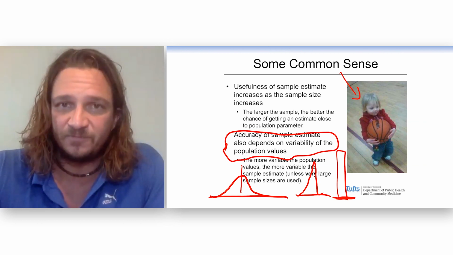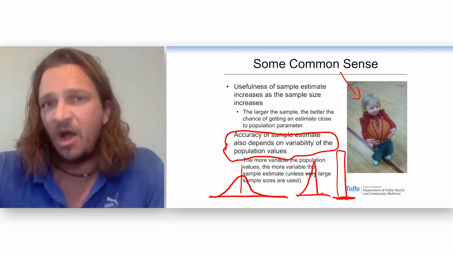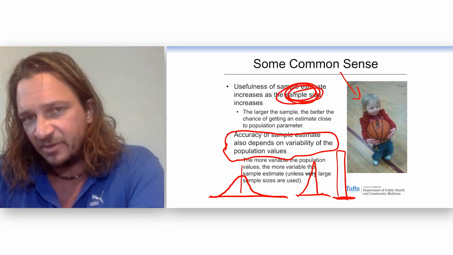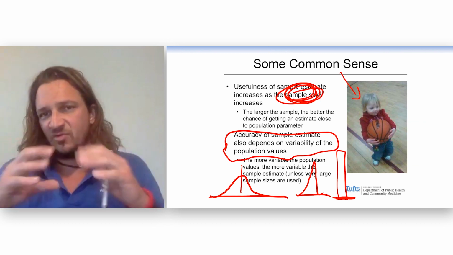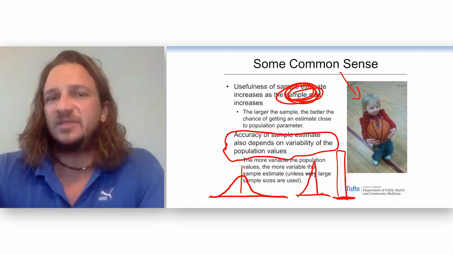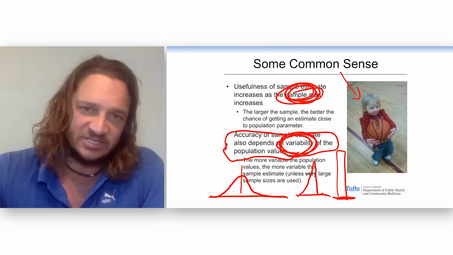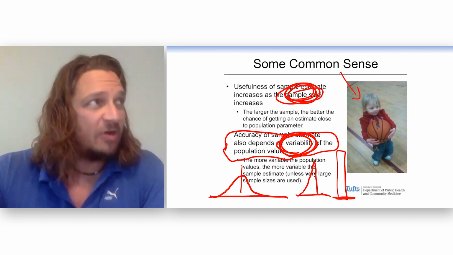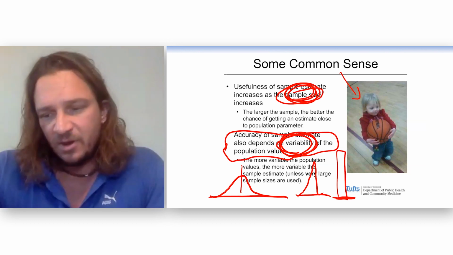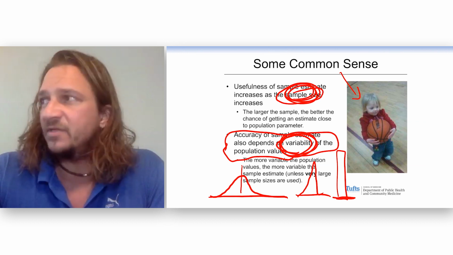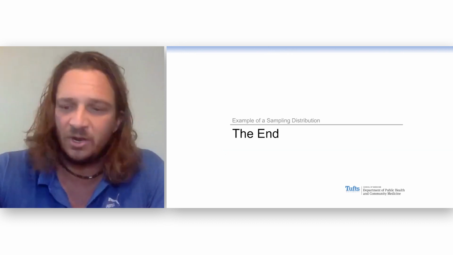That N goes down. So I think it's common sense that the bigger the sample size we have, the better estimate you get, the tighter the spread that you get. And also how much the population itself varies also drives how spread out those means are going to be. We'll talk more about this and we'll add the idea of the shape of this distribution in a little bit.